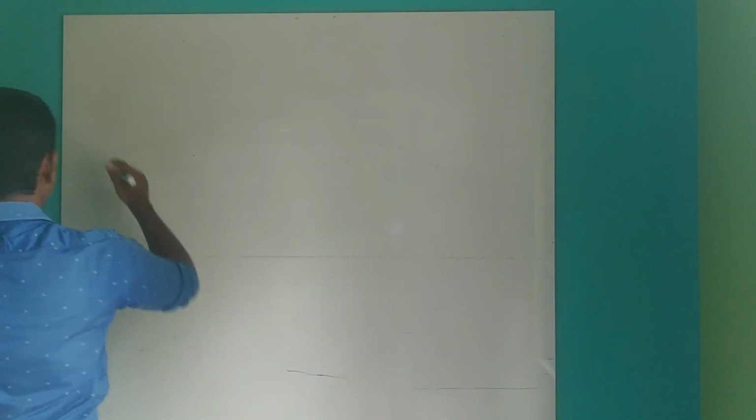So this is the first question, asked in 2016.